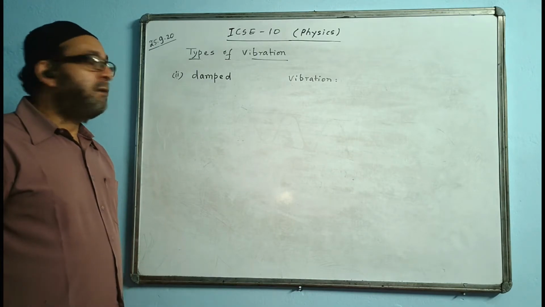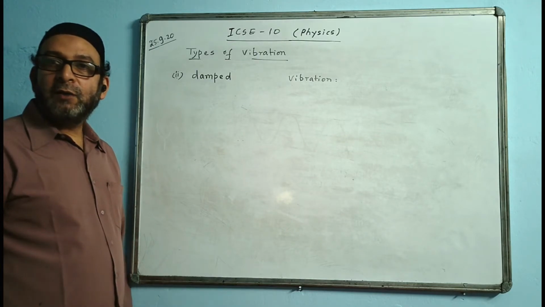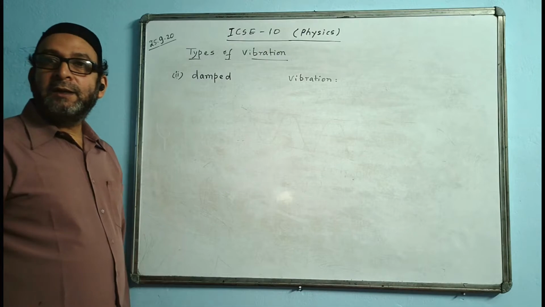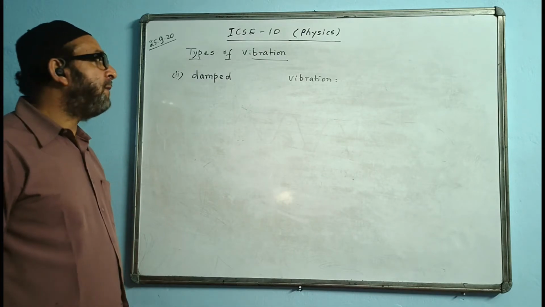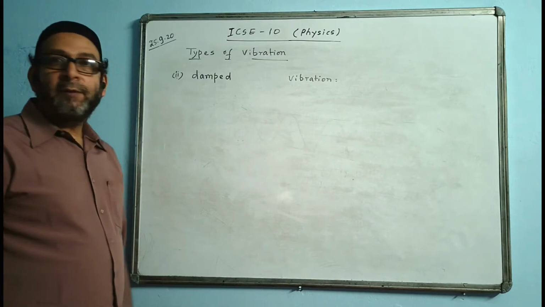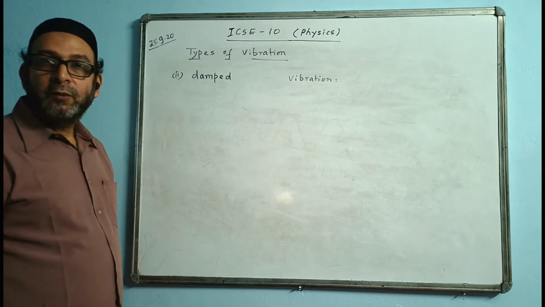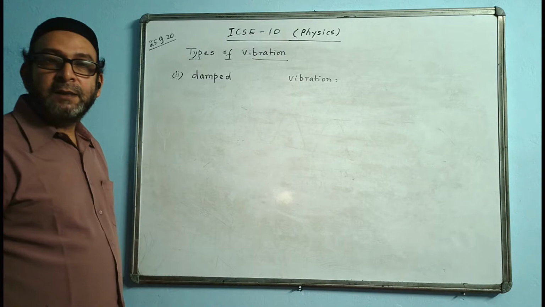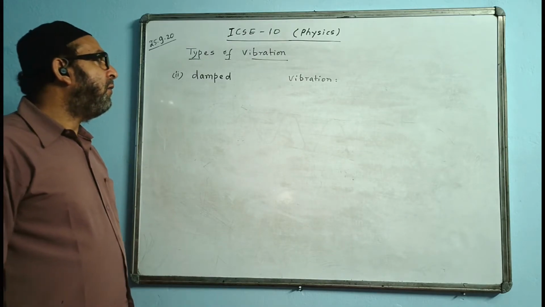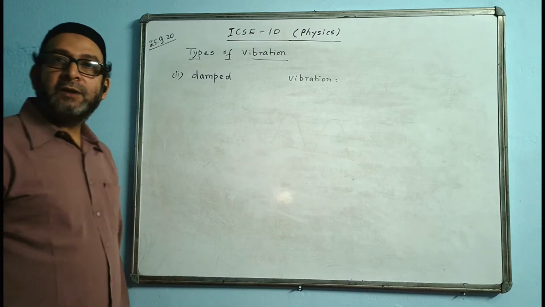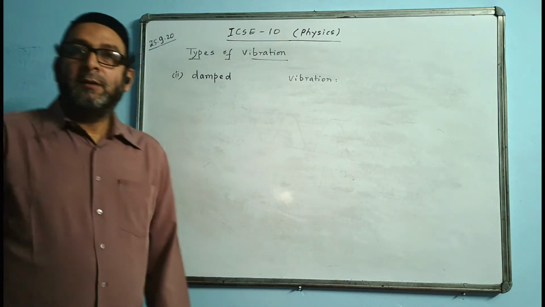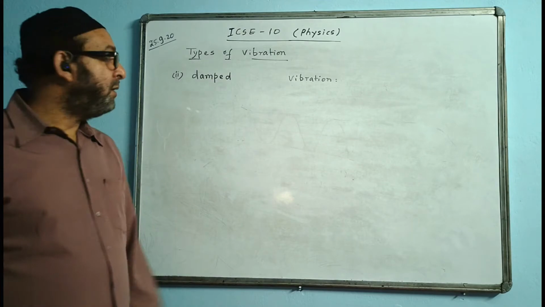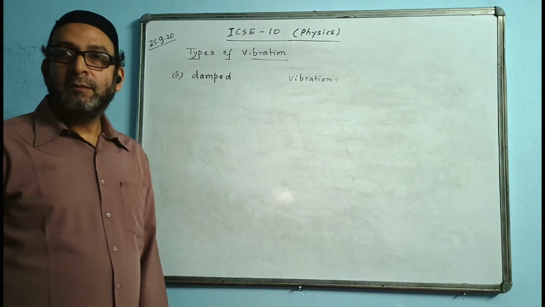You can write it down: the vibration of a body with a decreasing amplitude in the absence of an external periodic force is called damped vibration.